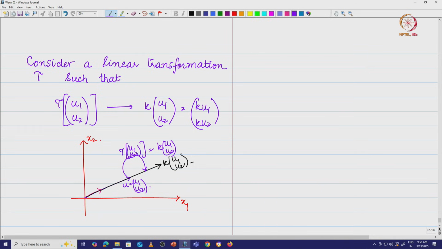So this is what we have. That means the input and the output directions are going to remain the same essentially. So what does this imply?